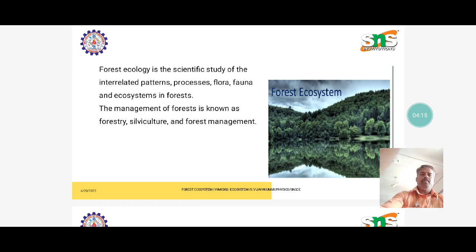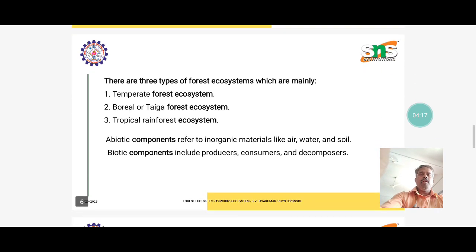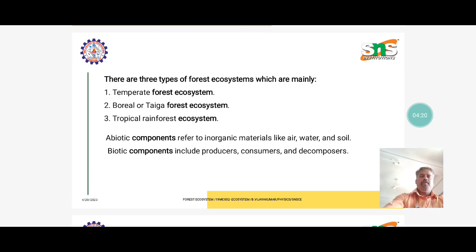silviculture and forest management. The different types of forest ecosystem fall mainly into three categories: temperate forest systems, boreal or taiga forest systems, and tropical rainforest ecosystems.